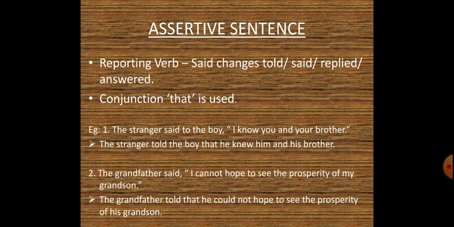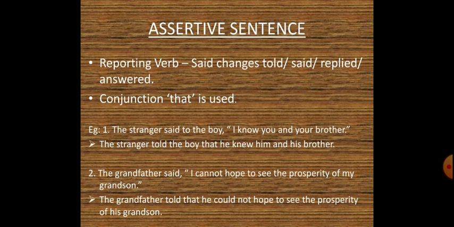Said will be changed into told. To will be removed. The boy remains as it is. In place of comma and inverted commas, we will be putting that. I changes into he. Know changes into knew. You changes into him. Your changes into his.